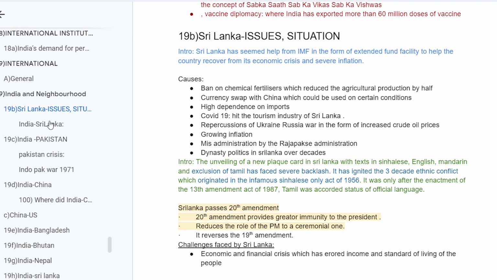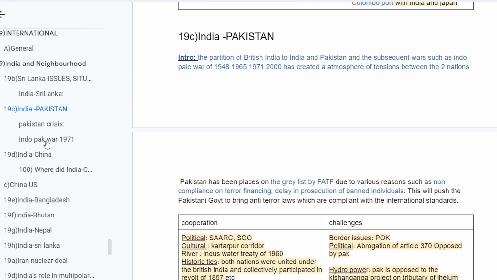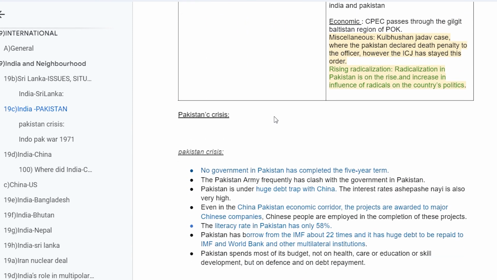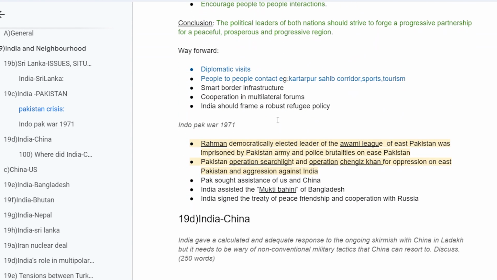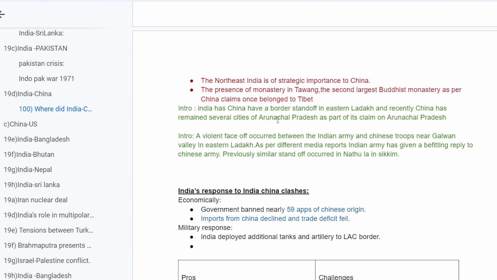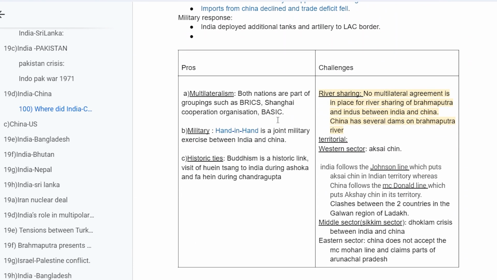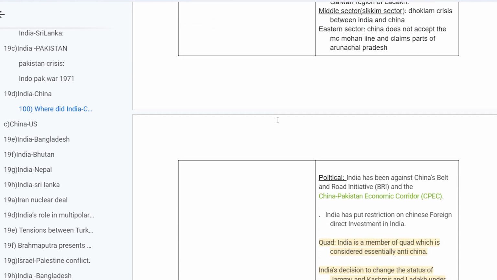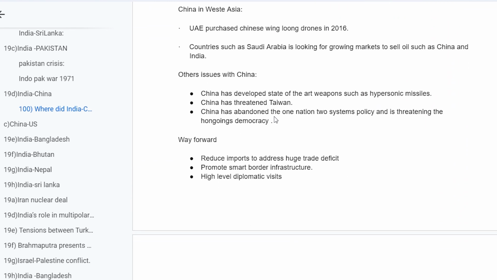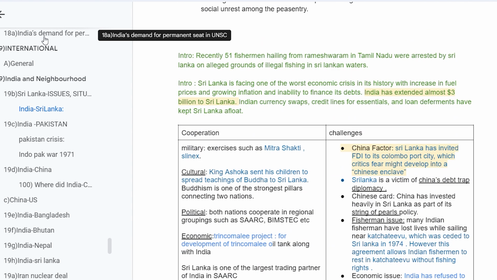So these are the notes that I had made. India and Pakistan, what is Pakistan's crisis? Way forward, conclusion. Then even for China, make your own notes. Note the historic ties between both these countries, the economic ties between both these countries. Do that for every particular country, not every country, but all the neighborhood countries and important developed countries.